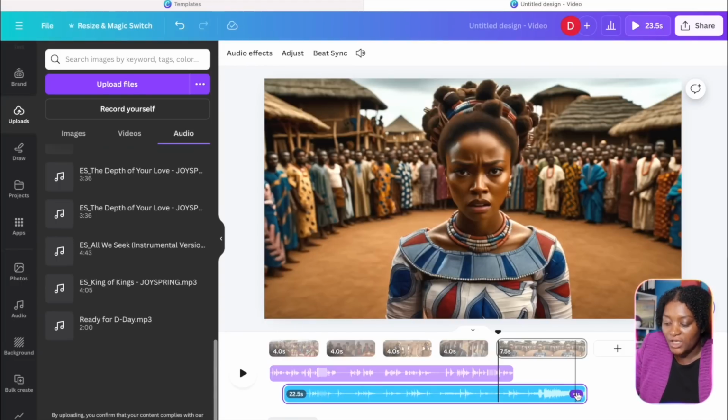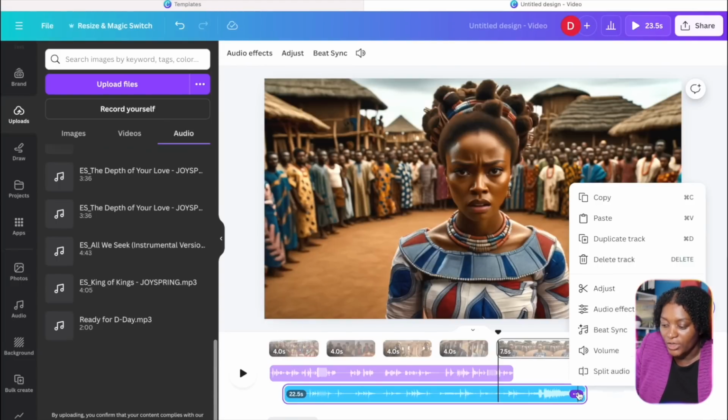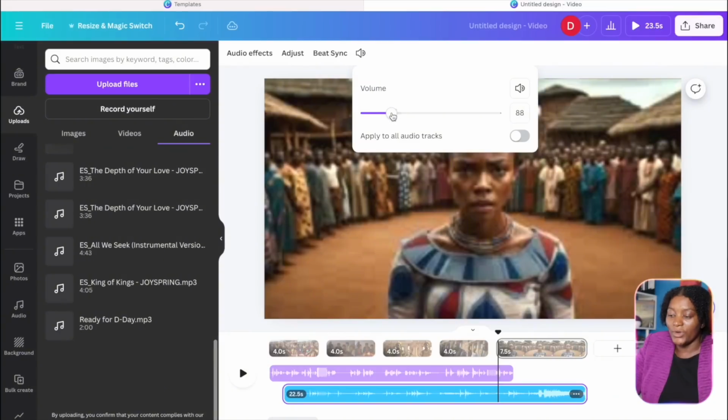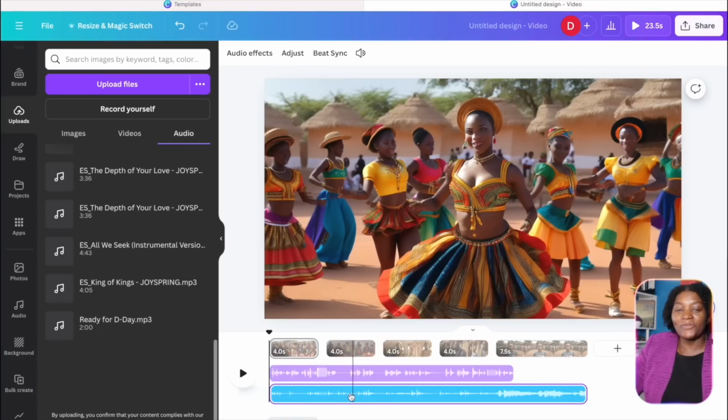If you come to this three dot here and click on it, you can make any adjustment. You can adjust the volume. If the volume is too loud, you can reduce it, or you can increase it. Just do that and then listen to it. At some points you want to increase your volume because you want so much drama, and at some points you are going to reduce it so that it matches the entire story. When you are done with all of that, you listen to your entire story over and over and make sure that everything is perfect.